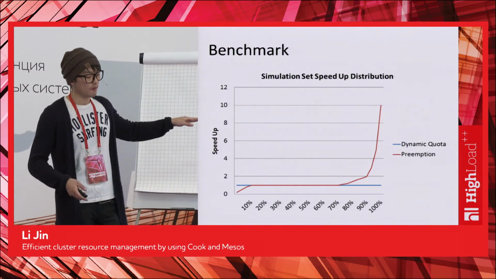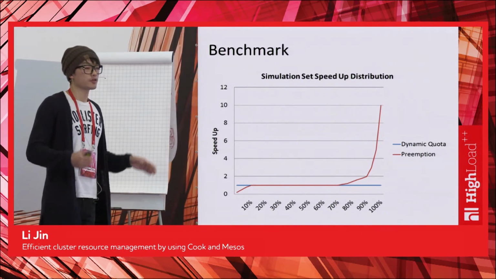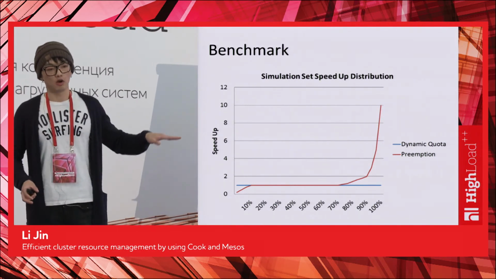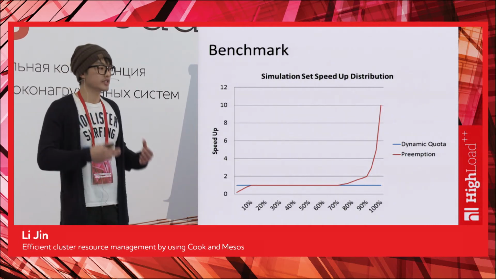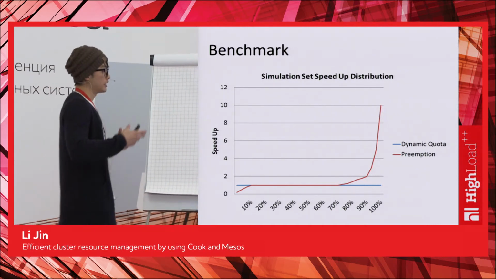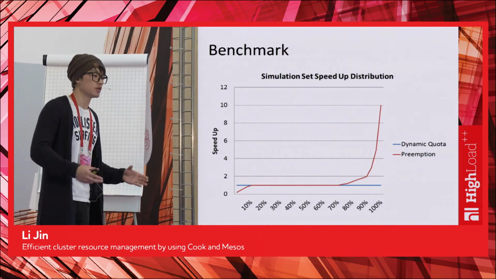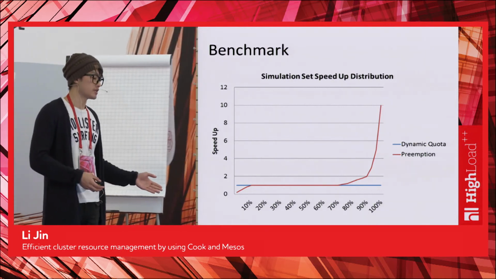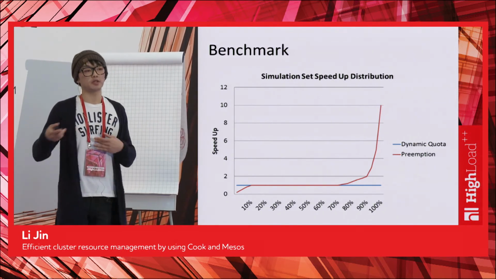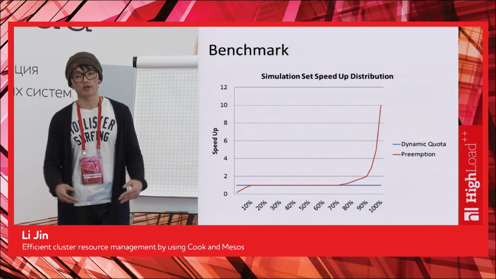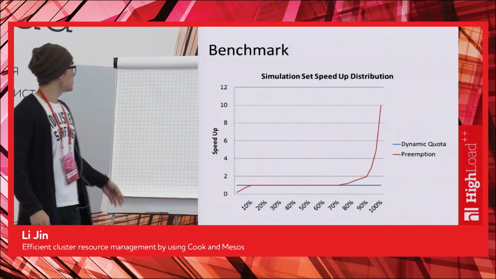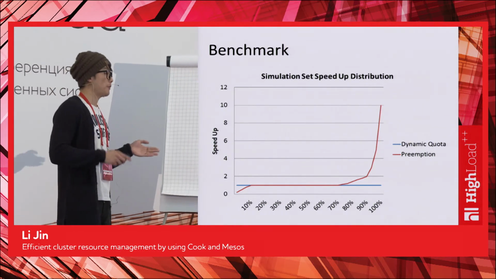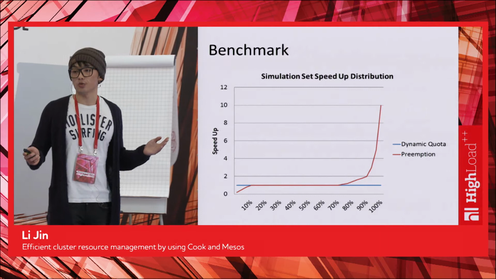The reason for that is those are big batch processing simulation sets that go across the night. And in the dynamic quota case, if you still remember, they grab a chunk of resources and they hold on to it until they complete. And that's why they run faster. In the preemption case, they try to do that, but get preempted when more users get in and require more resources. What's most interesting is on the right-hand side, which is the speedup. About 30% of our simulation sets, we see a speedup.